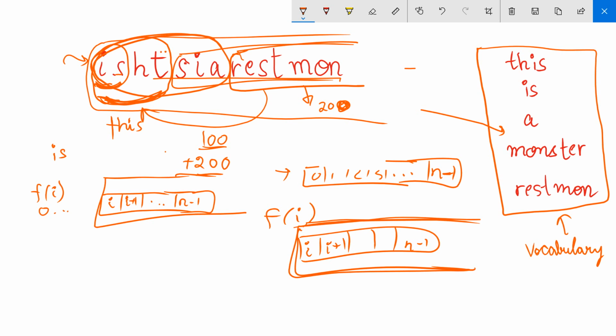So what we can do is, let me change the color. We will consider all the possibilities from I, and if at any time we can form a word, let's say at this part we can form a word, let this end be j. Then f of j plus 1 will be added to f of I, right? So these many ways will get added up to f of I. This is the principle that lies behind solving this problem.